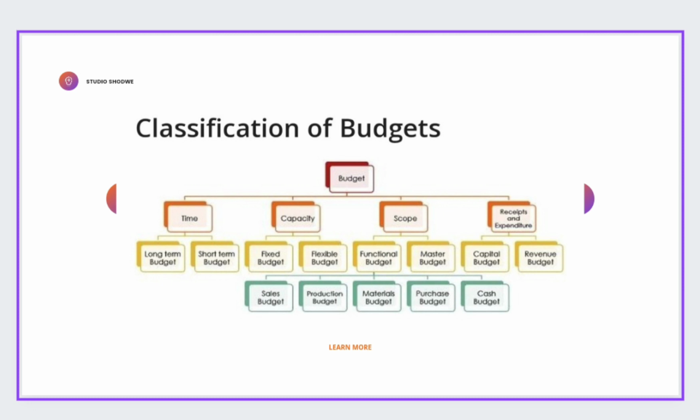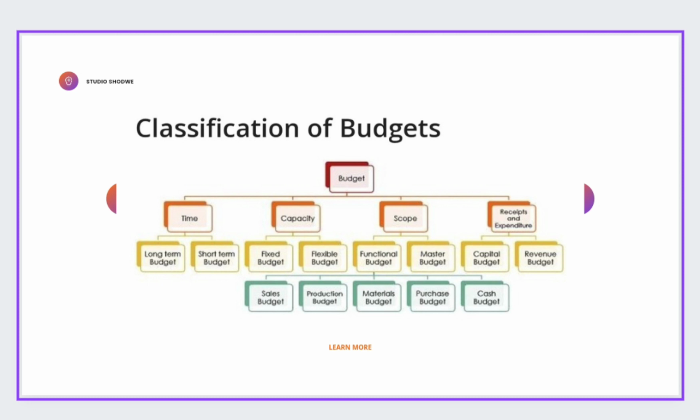First one is time, second one is capacity, third one is scope, and fourth one is receipts and expenditure. First, we see about the time. Under time are the long-term budget and short-term budget. Capacity is noted as the fixed budget and flexible budget.